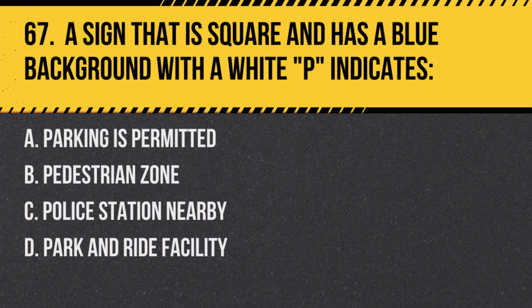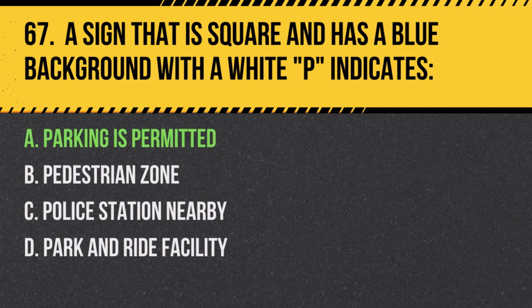Question 67. A sign that is square and has a blue background with a white P indicates: A. Parking is permitted. B. Pedestrian zone. C. Police station nearby. D. Park and ride facility.